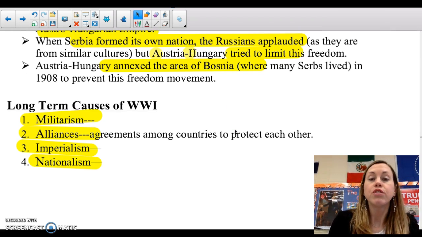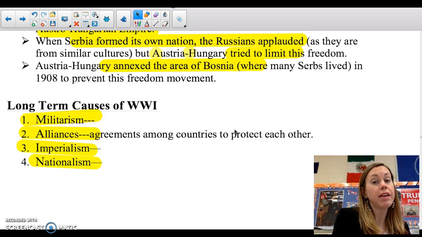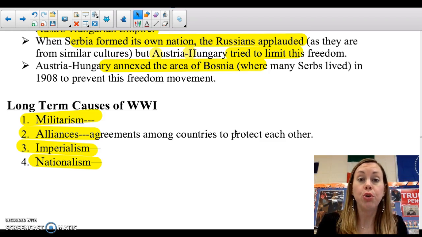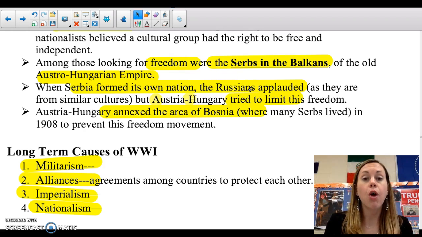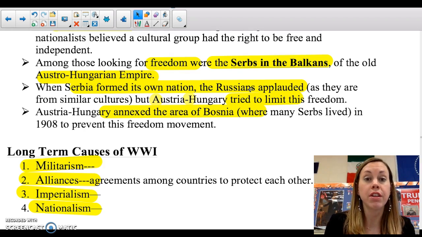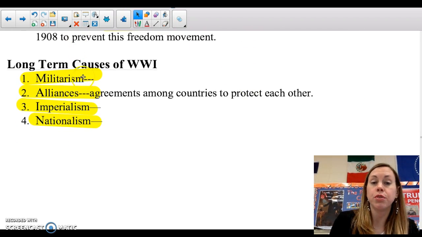So you've got this issue where Austria-Hungary is trying to take some of these Slavic people who have declared themselves free. And who would have a problem with that? The Russians. Remember, we already have that alliance system built up. The Russians already do not trust Austria-Hungary because Austria-Hungary has an alliance with Germany.